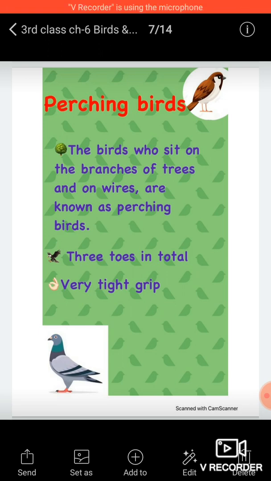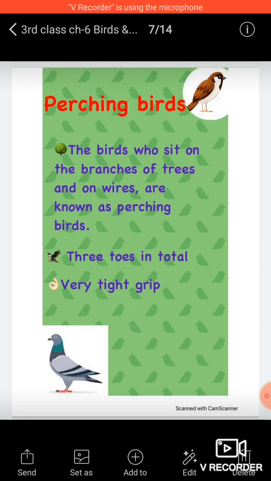Like whenever we have to hold anything in our hand, our four fingers are at one side and one thumb is at one side, so that we can hold the thing strongly. In the same way, their 3 toes remain at one side and one toe remains at the back side to hold the wire or anything strongly. They have a very tight grip.